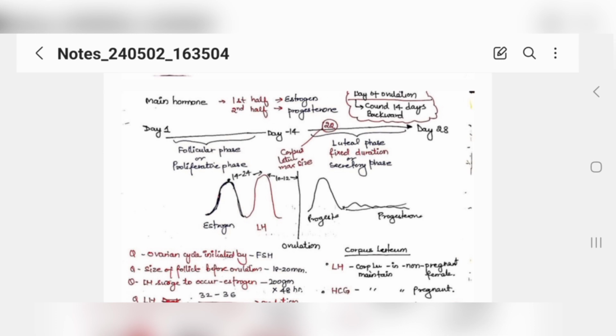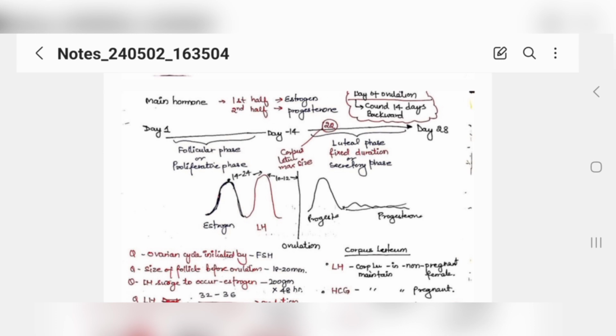That is called corpus luteum, and it produces your progesterone. By the 22nd day, it is maximum in size, and for these 14 days it will be producing progesterone to maintain and support your endometrium, making it secretory and juicy.